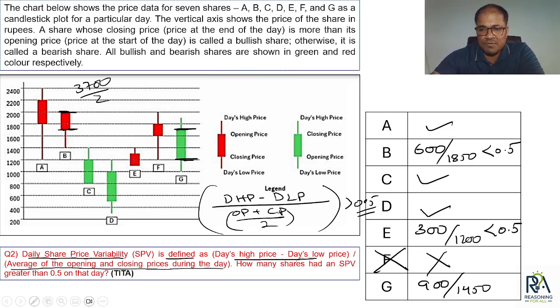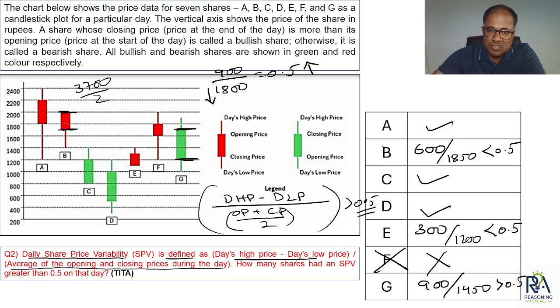Then the last one, what do you have? 900. So for 900, 1800 is equal to 0.5. But if you observe, the actual denominator, that is 1450, is less than 1800. So the denominator has decreased. That means the fractional value will increase, so our value will be more than 0.5.